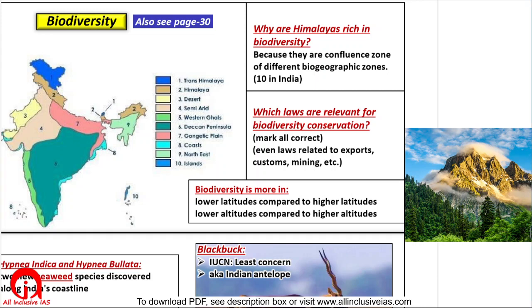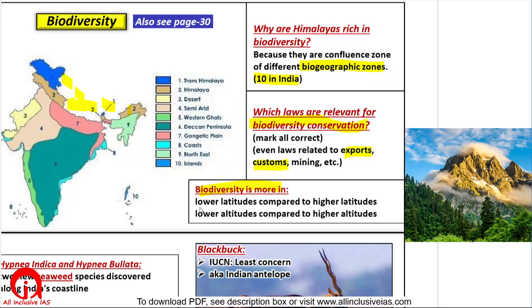Why are the Himalayas so rich in biodiversity? The reason is that the Himalayas are situated at a place where three biogeographic zones meet. India has 10 biogeographic zones. Now since three zones are meeting in this place, therefore it has the most biodiversity. If a question comes asking which of the following laws have a bearing on biodiversity conservation, then please mark all the laws as correct, even if it is related to customs duty or import export. Almost all laws, not all, but practically many laws have some implication on biodiversity conservation.